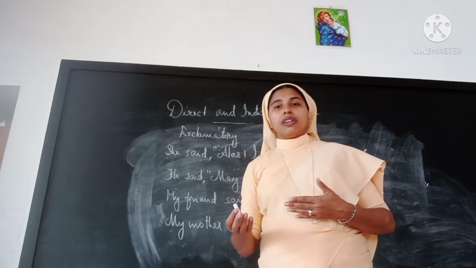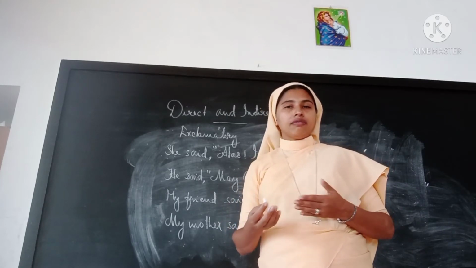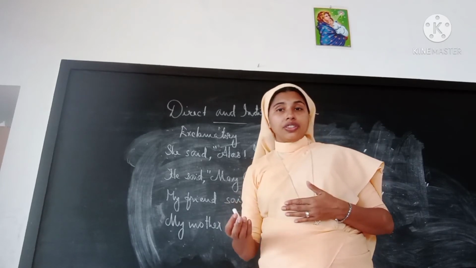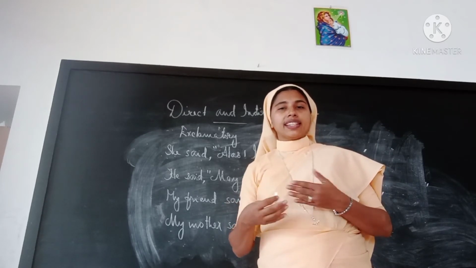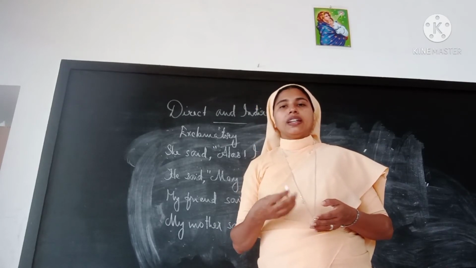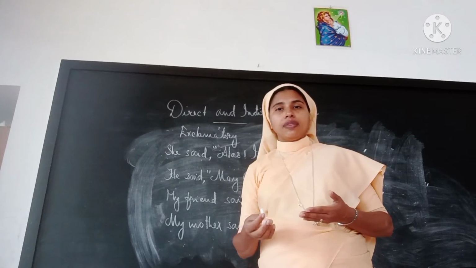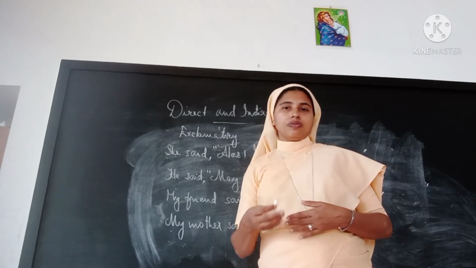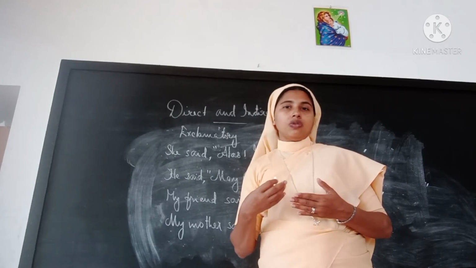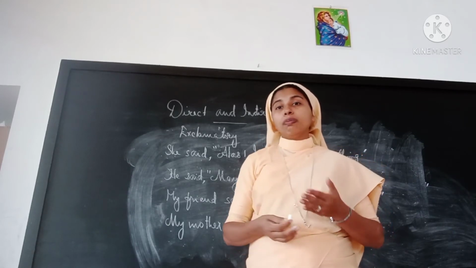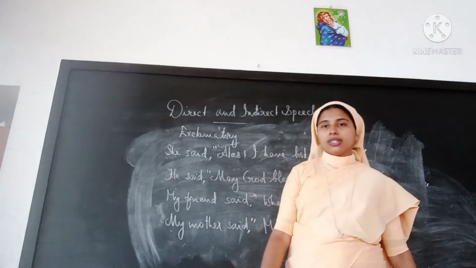Or if it is a very sad event, you will say he cried, or he exclaimed in sorrow. And if it is a wish, we can say he wished, or wanted to have. You will see some examples here.